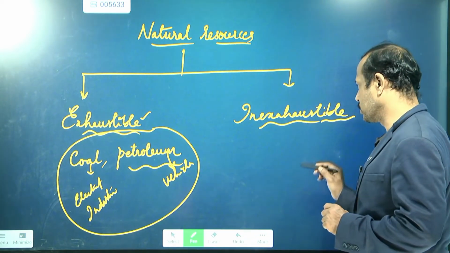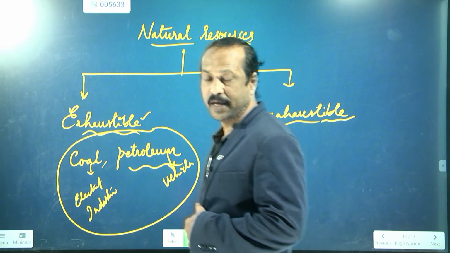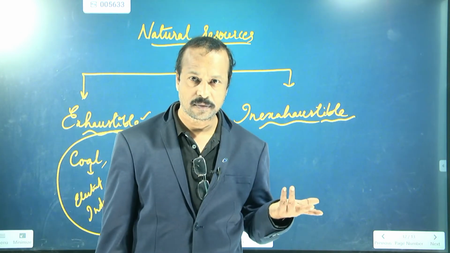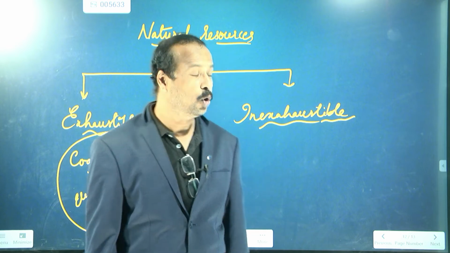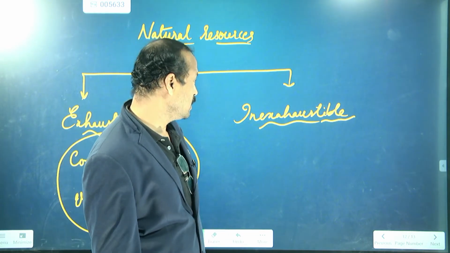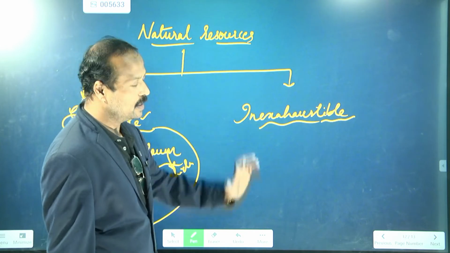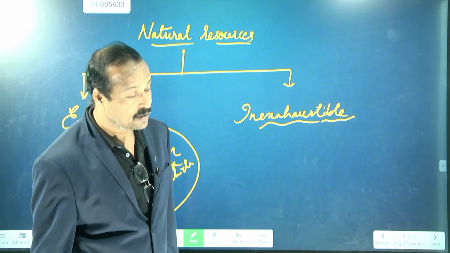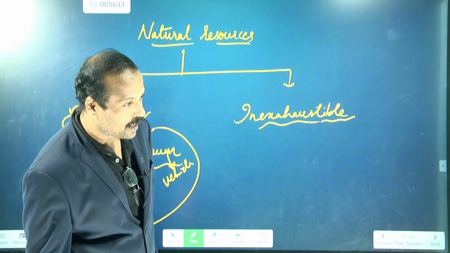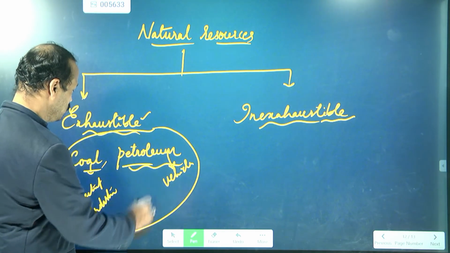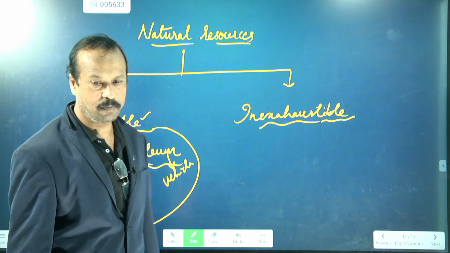Now come to the inexhaustible. Inexhaustible means what? Now which resources can we use in the place of coal and petroleum? Air and water.